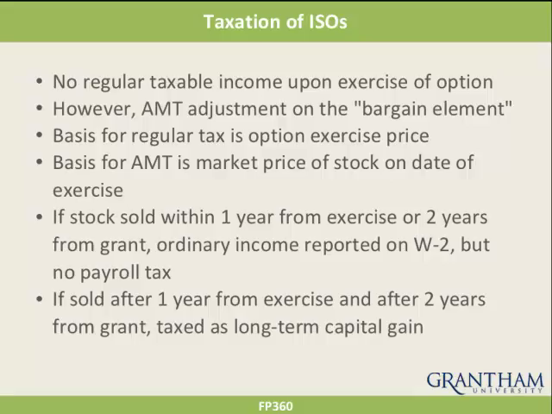If the stock is sold within 1 year from the exercise date or within 2 years from the grant date, then ordinary income tax is reported on the W-2, but there are no payroll taxes taken out for unemployment insurance or Social Security or Medicare. If the stock is sold after 1 year from exercise and after 2 years from the date of the grant, then the stock gain is taxed as a long-term capital gain.